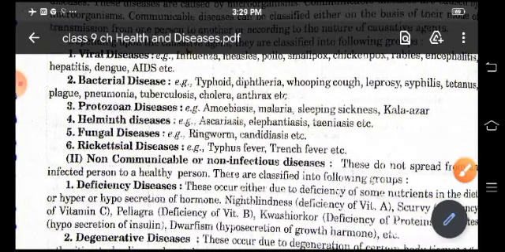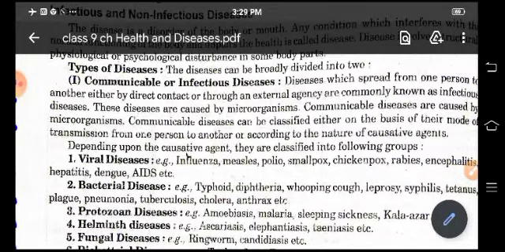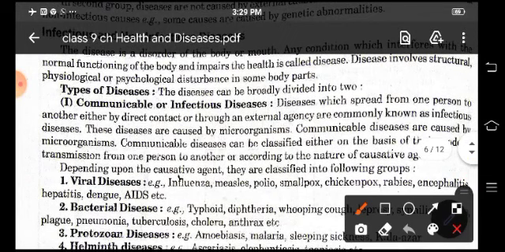So the diseases which are caused by some pathogen and are transmitted from one person to another, are known as infectious or communicable diseases, either by direct contact or through an external agency.